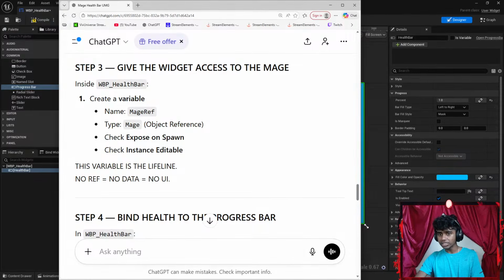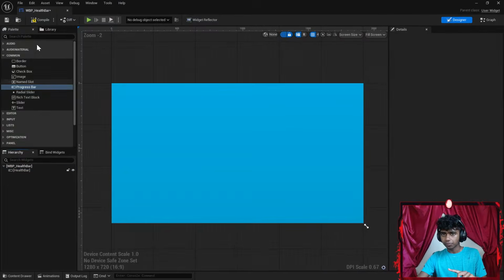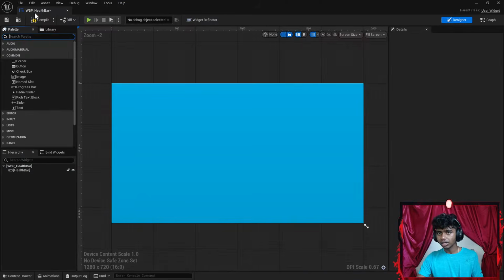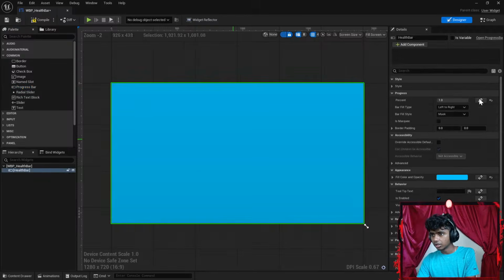Create a variable. Now this is a new part. Okay. So inside WBP health bar, I gotta go ahead and create a variable. Okay, I can create a variable there. Where do I create a variable? Inside WBP health bar, this is my progress bar, not my health bar. Where do I create a variable?